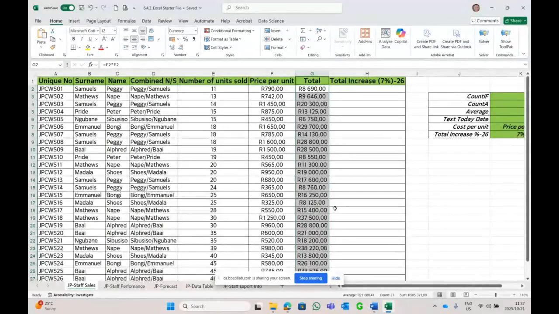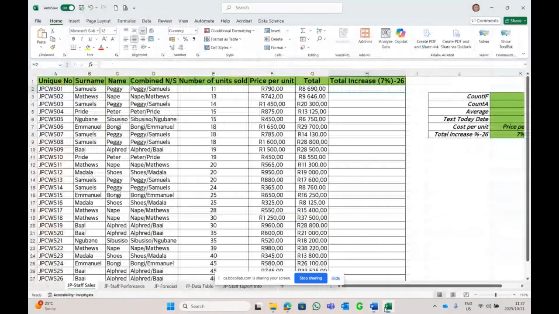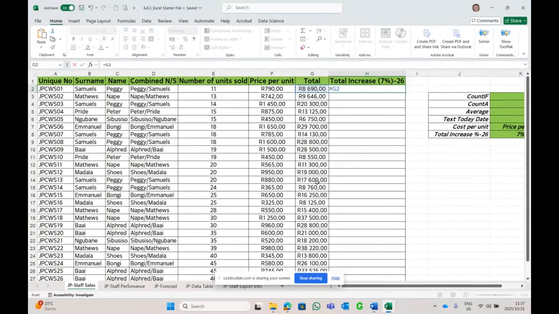Now, students, we do the increase part. By what? Total increase, the percentage in K8. Okay, and it goes something like this. K row 8 is equal to that amount, G, times the 7%, F4 key, plus that amount. Again, and enter.